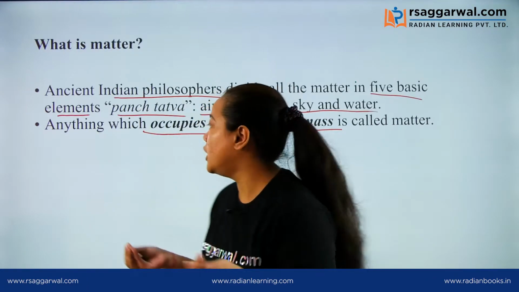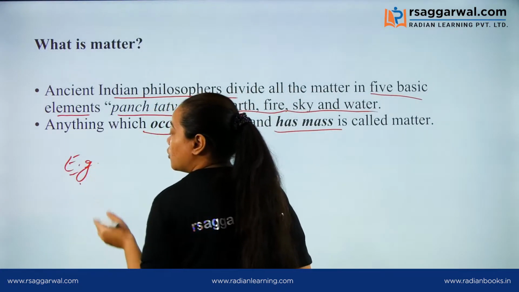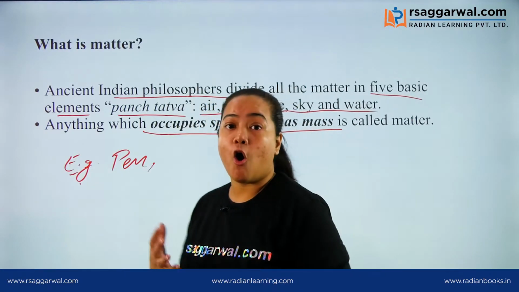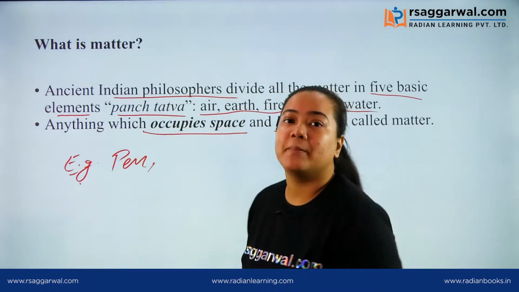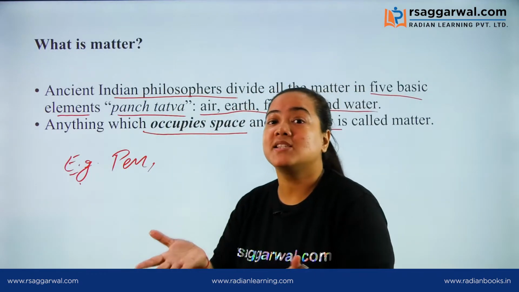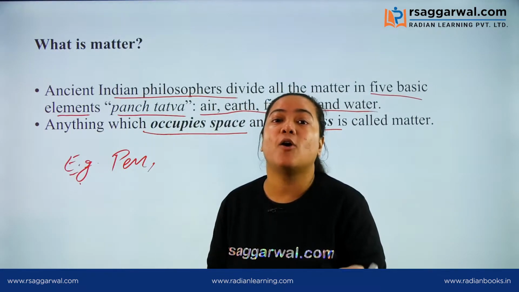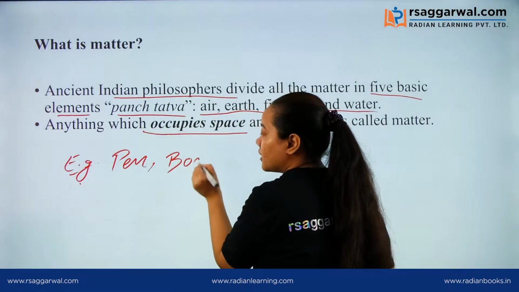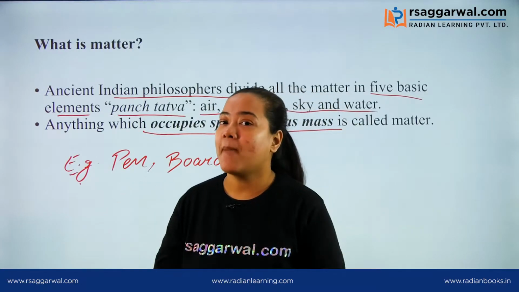It is matter. So we can see some examples in which we can say this pen belongs to the category of matter. Also, the board on which I am writing and explaining things has some mass and occupies some space. So our board also belongs to the category of matter.